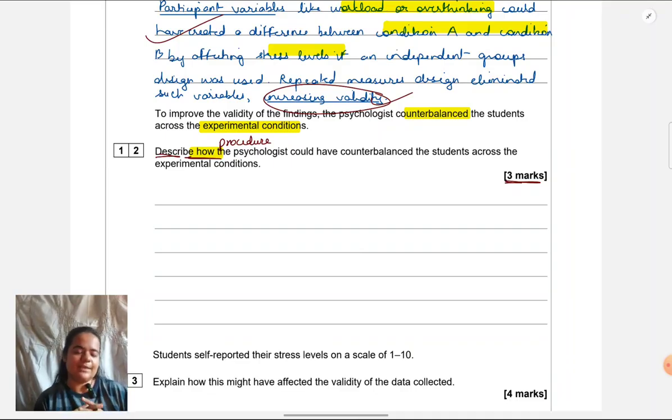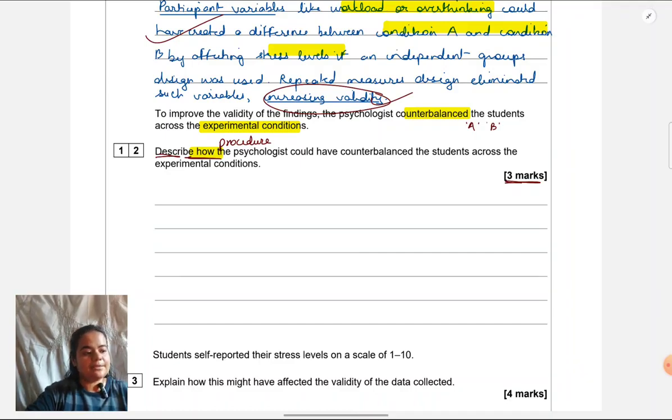First, conceptual clarity. Counterbalancing means that we have to know firstly what are the two conditions of an experiment. Let's assume they are A and B. In this case also they are A and B, only they are denoted that way.